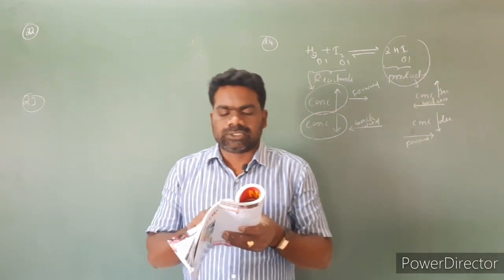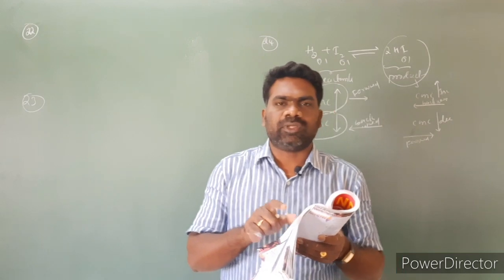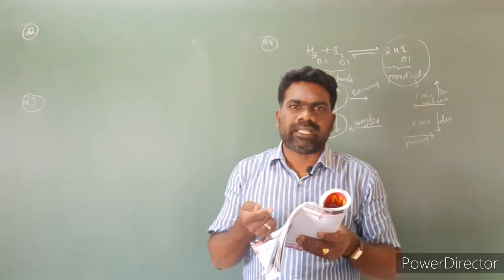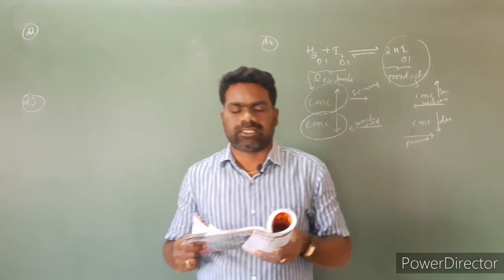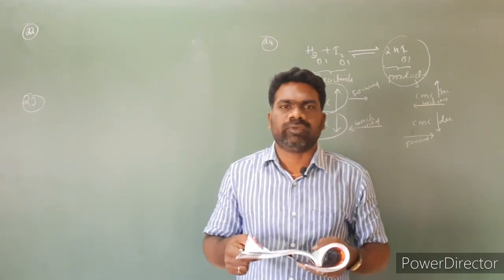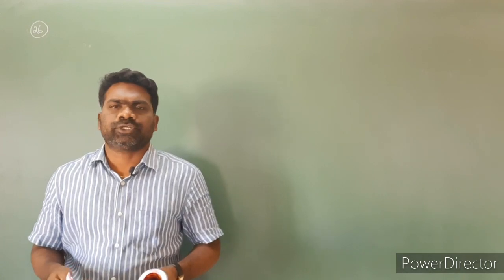The fourth option is correct. So the catalyst attains equilibrium quickly. Catalyst speeds up the attainment of equilibrium. So for the 25th, the fourth option is correct. Attains equilibrium quickly.